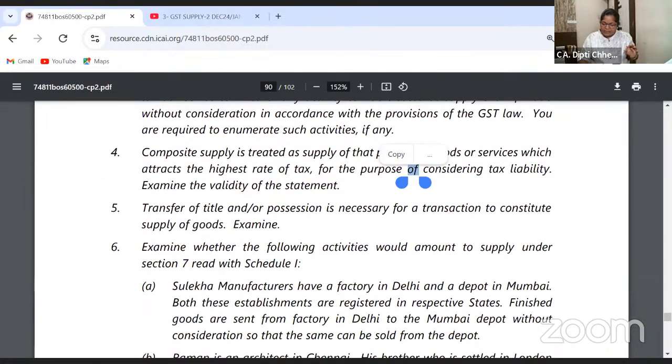Composite supply is treated as supply of that particular goods or service which attracts the highest rate. Is this valid? False. Composite supply is charged at the rate of principal supply. If it is mixed supply, then it is charged at the highest rate.